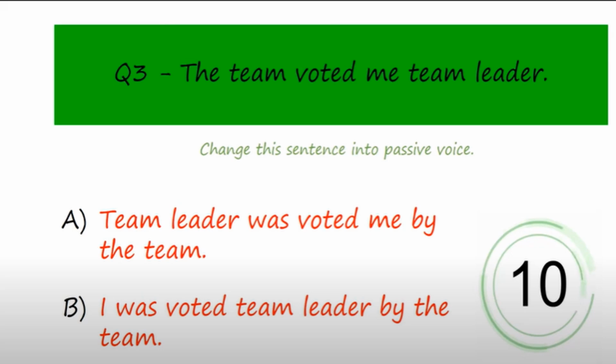The team voted me team leader. Change this sentence into passive voice. Option A: Team leader was voted me by the team. Option B: I was voted by leader. Option C: I was voted team leader by the team. I'll give you 10 seconds. Think of the formula and answer. It's very easy.